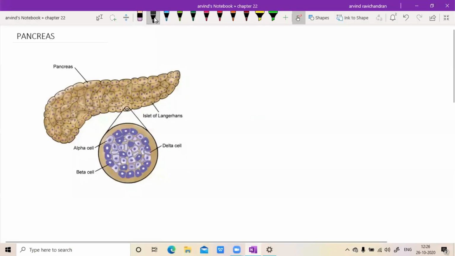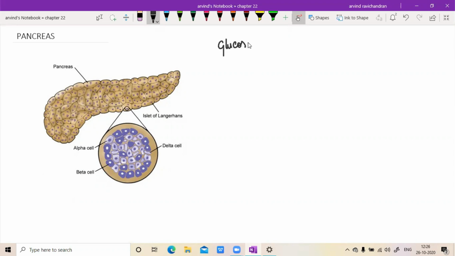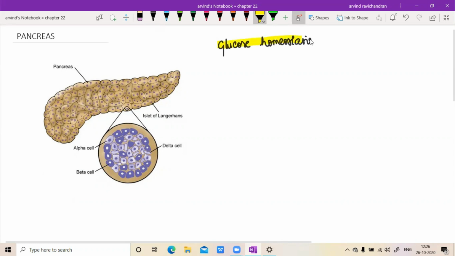Hello everyone. So in this video we are going to talk about the pancreas. When I say pancreas, we are mainly going to discuss what is called glucose homeostasis. That is, how the blood glucose level is maintained and what the hormones involved are. That is going to be the objective of this session. In this picture I have shown the pancreas.